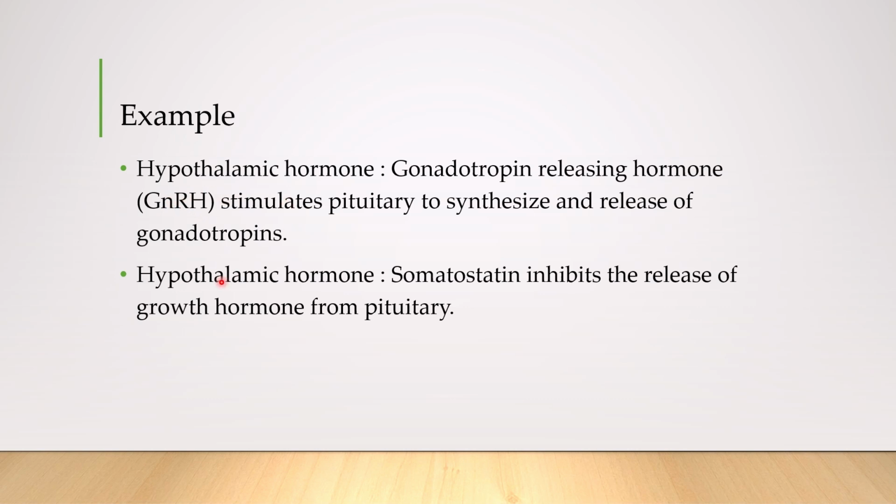Here I have taken two examples, hypothalamic releasing hormone and hypothalamic inhibiting hormone. Let's first see the hypothalamic releasing hormone, that is gonadotropin releasing hormone. We can also call it gonadotropin releasing factor. This hormone stimulates anterior pituitary gland to synthesize and release gonadotropin. This gonadotropin is a tropic hormone. Next is hypothalamic inhibiting hormone, that is somatostatin. This somatostatin inhibits the release of growth hormone from anterior pituitary gland.